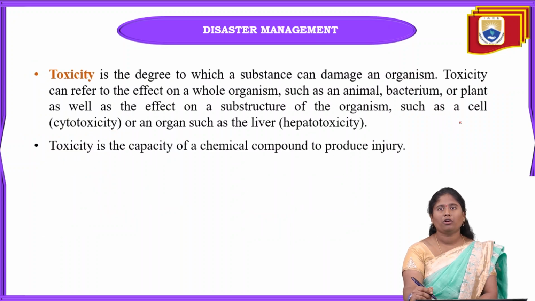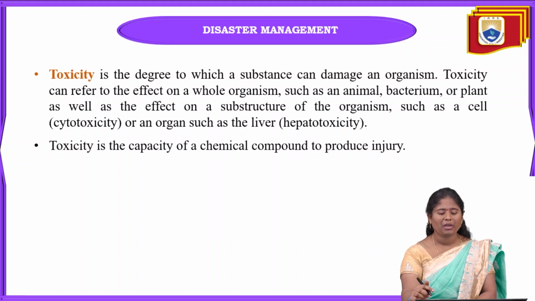And next one is toxicity. This toxicity is nothing but the degree to which a substance can damage an organism directly. Why? Because that may be plants, humans, animals, or bacteria. This toxicity will affect the whole organism, whether animals, bacteria, humans, or plants.